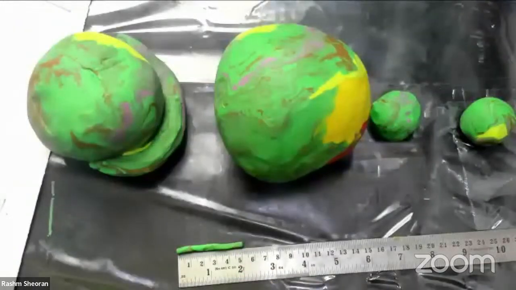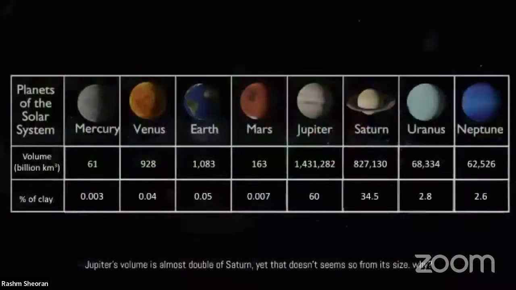So I have 5 centimeter. What fractions do I need? The last 4 planets are done. I need Mars, Earth, Venus, and Mercury. Venus is 4 and Earth is 5. I will not be able to do it with 5 centimeter because the precision will be very low. So I will extend this a bit more. Let us make it bigger and bigger.